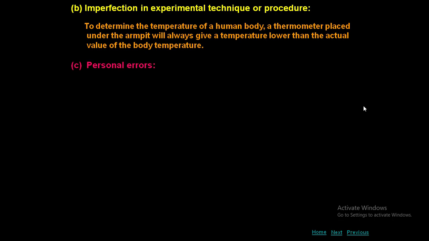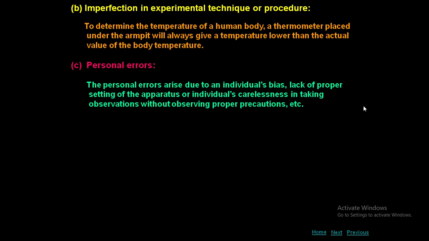Third one, personal error. The personal error arises due to an individual bias. That means whenever we perform the experiment, we are not concentrated. The concentration levels are a little low, or maybe some other reason. Here you can see the conditions. Lack of proper setting of the apparatus. That means the teacher will advise something for you to set the apparatus, but you do not set it accordingly. Or individual carelessness in taking observation without observing proper precautions. That means whenever you are going to take the reading, you are not following the procedure properly because of your carelessness. So all these things lead to personal error.